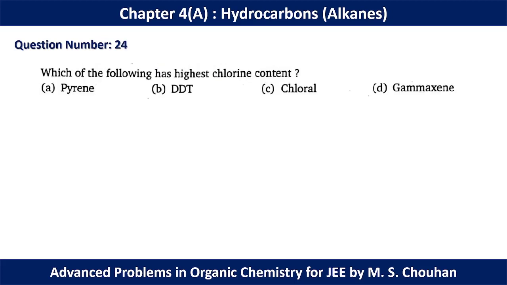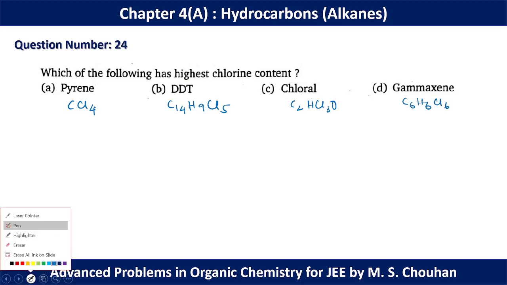In question number 24, which of the following has the highest chlorine content? We have to calculate the maximum percentage of chlorine from the molecular formulas. The structures are pyrene (CCl4), DDT (C14H9Cl5), chloral (C2HCl3O), and gammexane (C6H6Cl6).